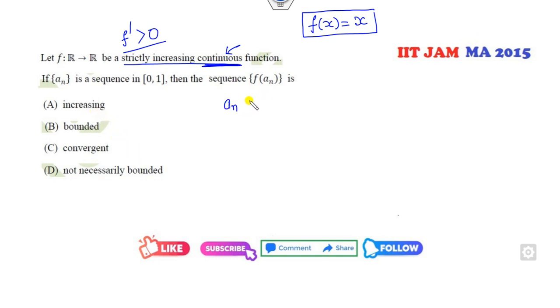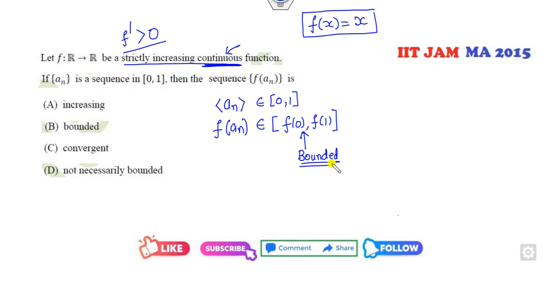So an is a sequence that belongs to 0, 1, a closed interval. What does it mean? f is continuous, so f of an belongs to f of 0, f of 1. What is the meaning of that? It is always bounded.